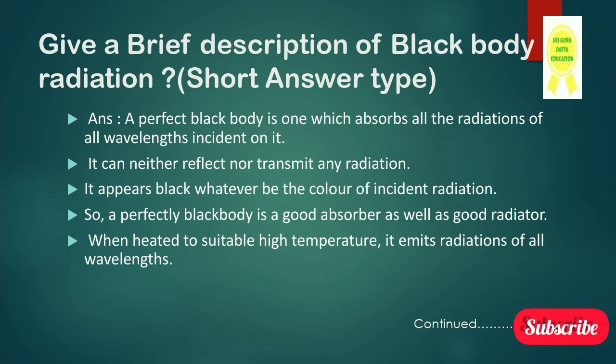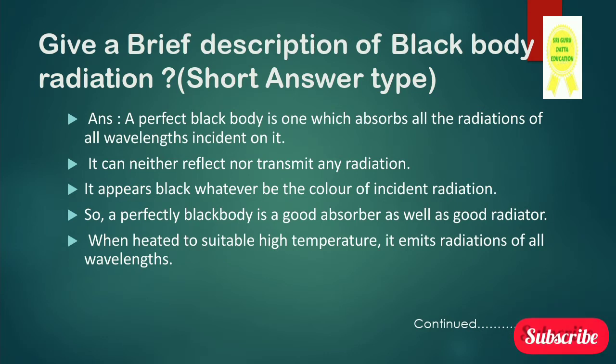It appears black whatever be the color of incident radiation. It will be black itself. When any color of light, whether white, red, or VIBGYOR colors, is incident on the blackbody, it never changes. It appears always black. So a perfectly black body is a good absorber as well as a good radiator.